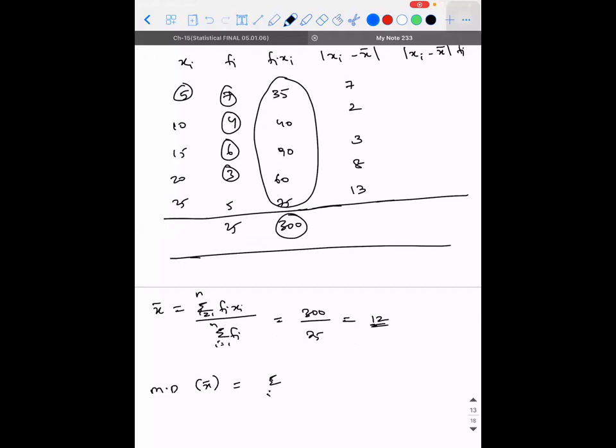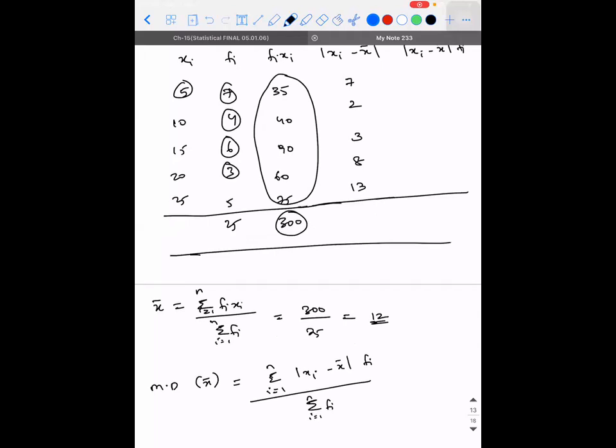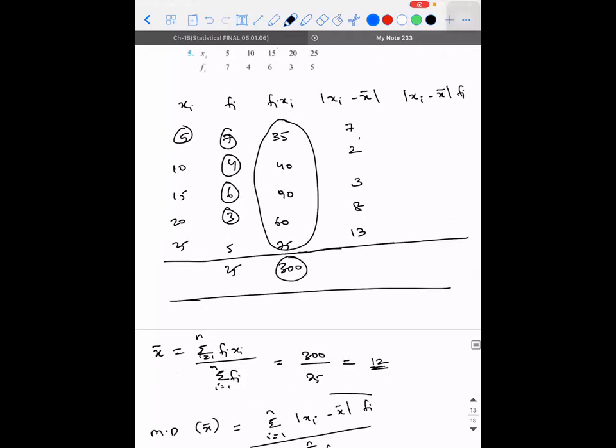So the mean deviation about mean formula tells me sigma, i is equal to 1, modulus of xi minus x bar into fi, the whole divided by sigma fi, where i is equal to 1 to n. Right? So if I observe, I don't need the sum of this column also, because my formula needs the product of this and fi. So what should I do? It will be 49, 8, 18, 24, 65.